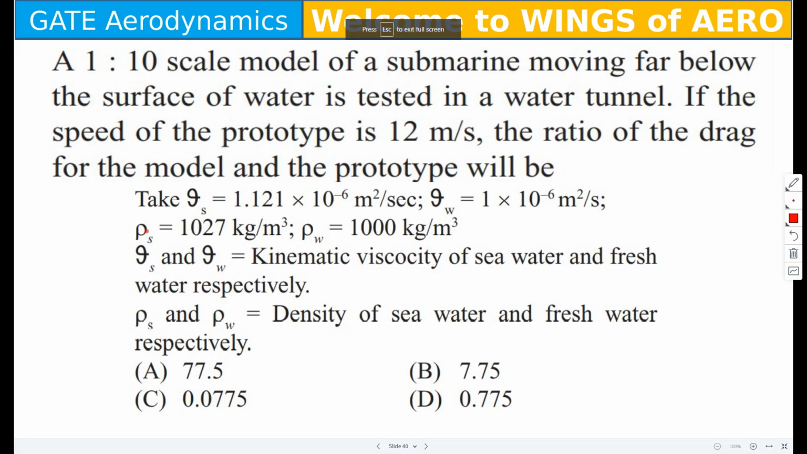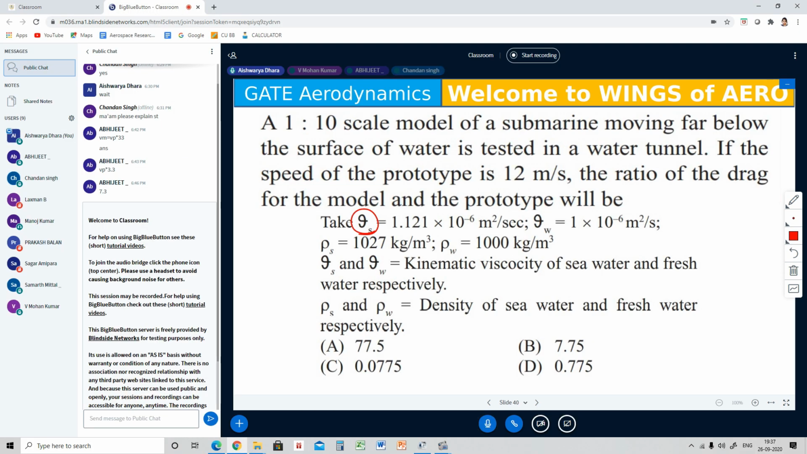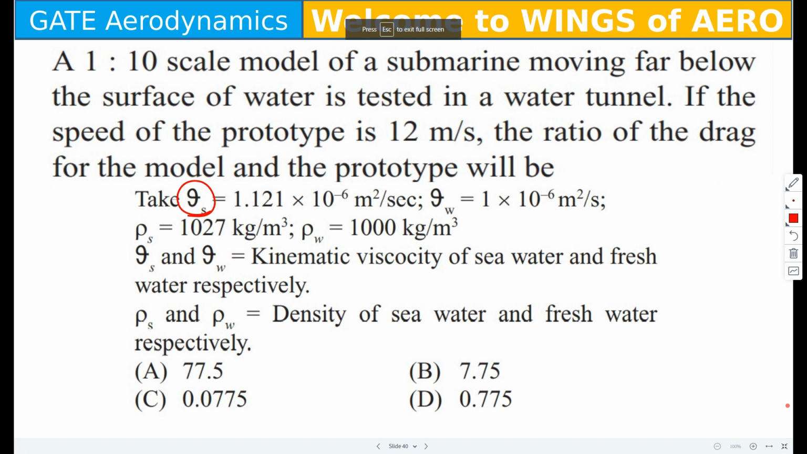Ma'am, the question is not visible. Only a blank screen. Okay, fine. If it is not visible, just reload that session. Now it's visible. All right.